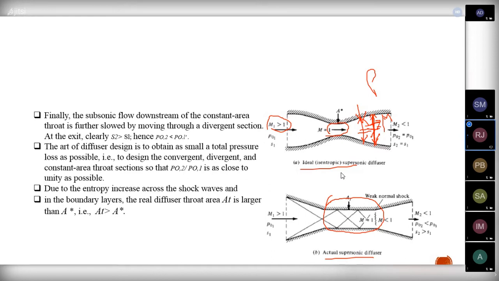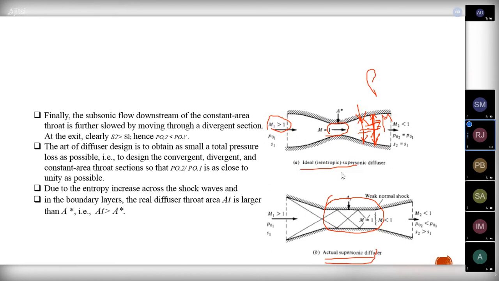So in order to reduce this, for an actual diffuser we will be having a constant area throat. This is the constant area throat, that means a duct-like throat, and after that we will be having a divergent section. The throat area will be much larger compared to supersonic nozzles, which have a lesser throat area, but here we have a somewhat larger throat area.